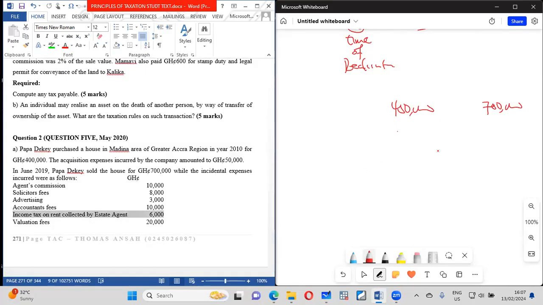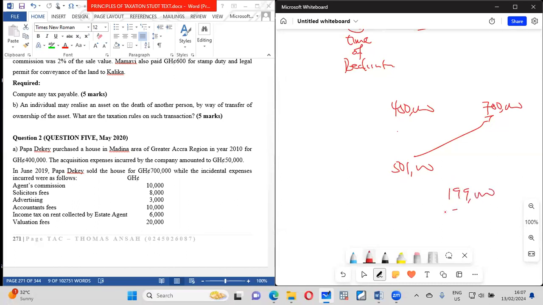So it will be 450 plus 10 plus 8 plus 3 plus 10 again, then plus 20. So together it will be 501. So it's the 501 you are going to compare to this 700. You have 199, and that is the gain.